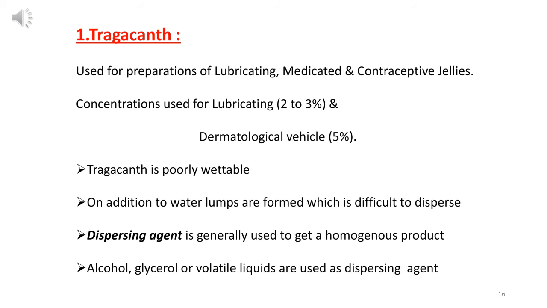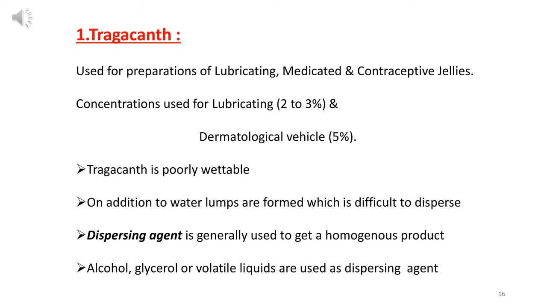Now we will discuss gelling agents used in the formulation of gel. First one is tragacanth. We will discuss it superficially, meaning briefly. Tragacanth is used for preparation of lubricating, medicated, and contraceptive jellies. The concentration used for lubrication is 2 to 3%. If we are preparing for dermatological preparations, we will use it at 5%.